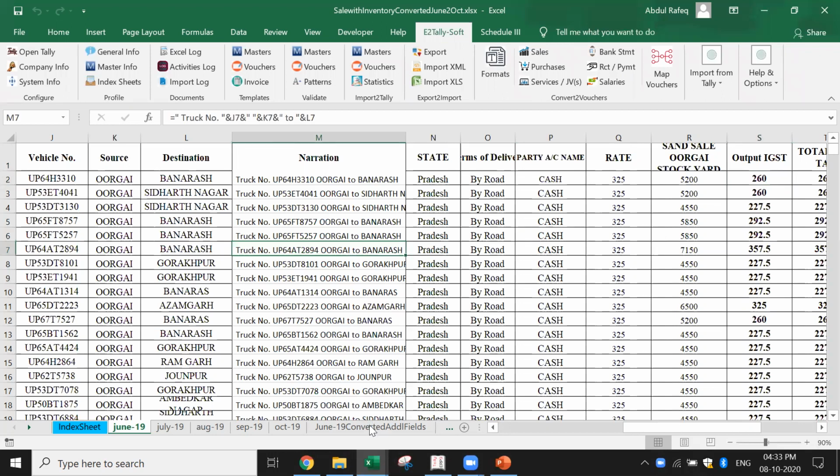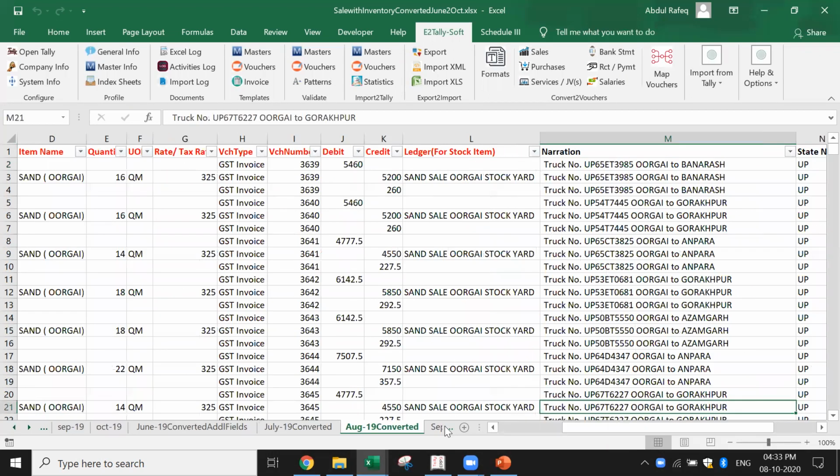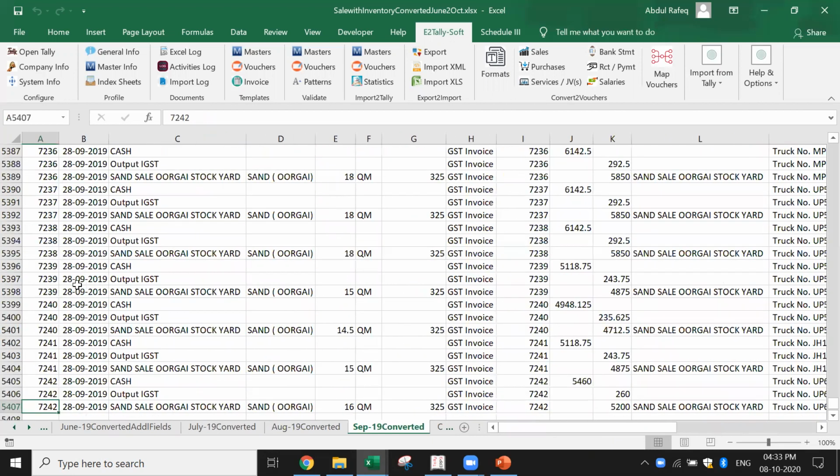Now, if you look at all these transactions, June was converted, then July, August, September. Let's say this particular client got the assignment to maintain the books of accounts. In this case, you have about 5,406 rows. He got an Excel sheet. From that Excel sheet, what did he do? He used our software, eTallysoft, and used that option of services JVs. Next week, I'm going to show you how it was done and walk you through step by step, because this will take a little time. So next week, I'm going to show you the demo. This is just to show you how the data can be converted and imported.